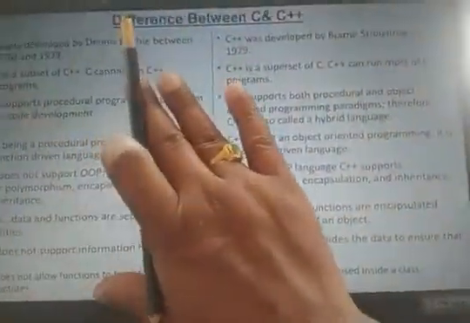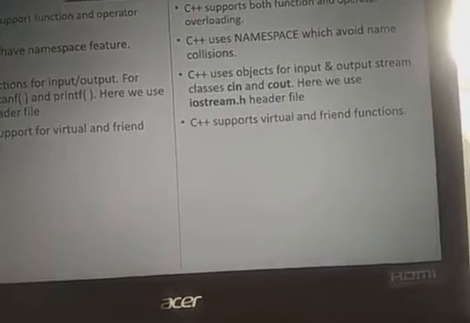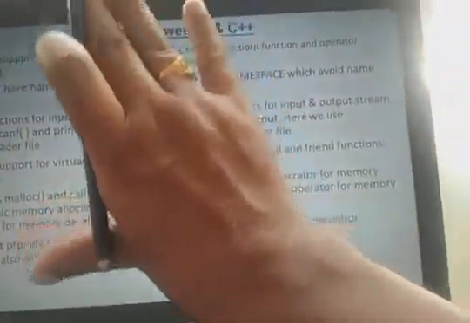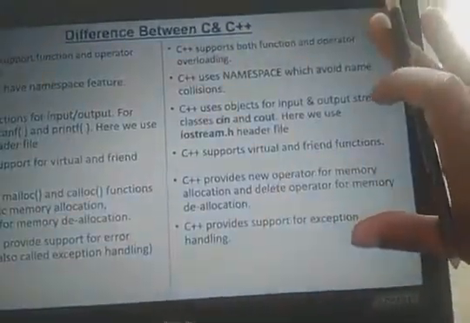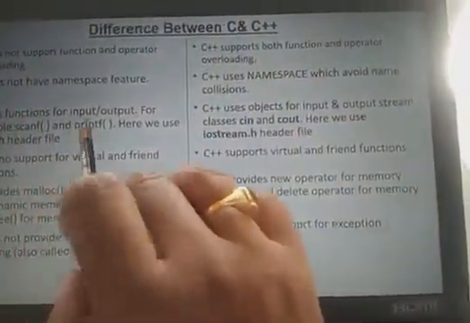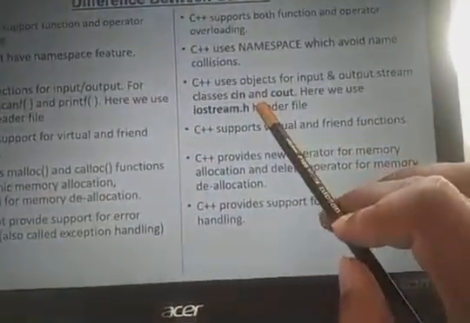In C, security is not available for the variables, in C++ security is available for the variables. Overloading of functions is not available in C, but it is available in C++. That means in C a function has only one functionality, in C++ a function can have more than one. For input and output, C uses scanf and printf, C++ uses cin and cout. C uses stdio.h, C++ uses the iostream.h file.